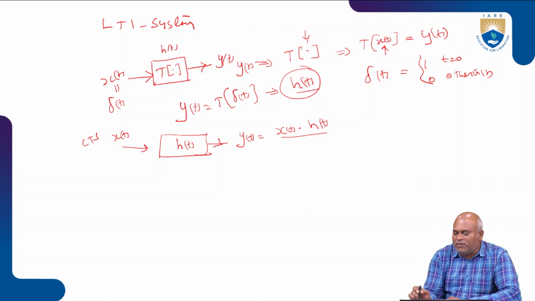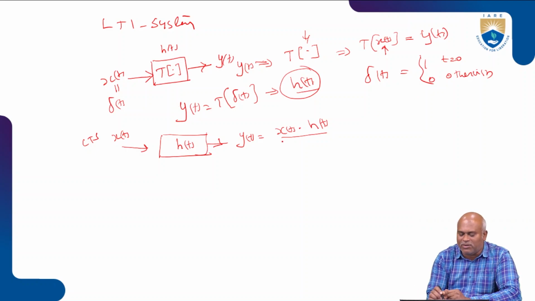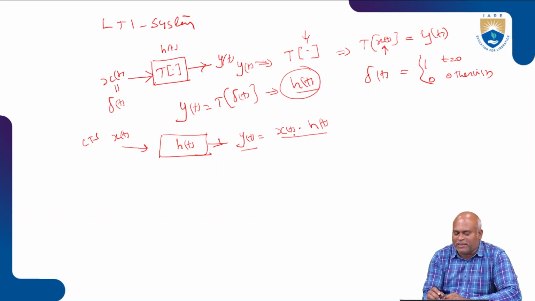This means when t is equal to 0, it is active. Now we can compare this del of t with the system response of the LTI case.